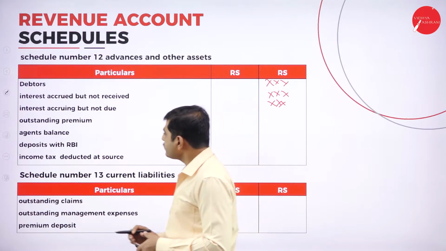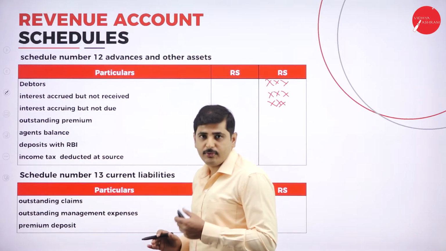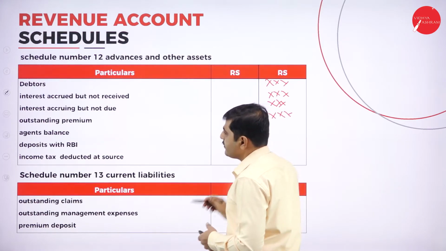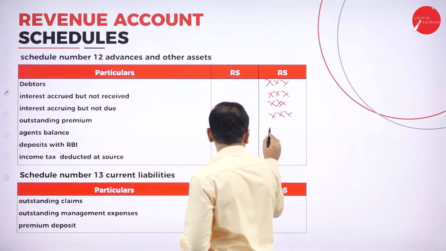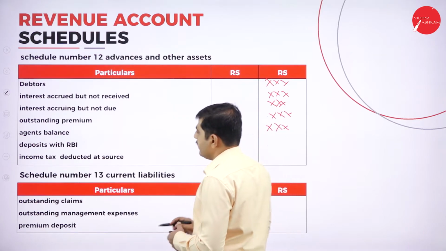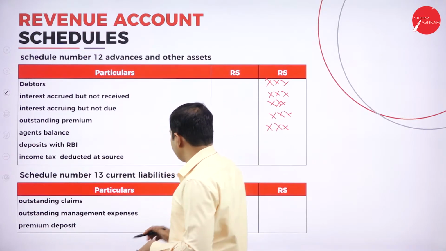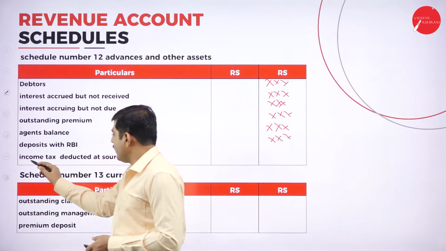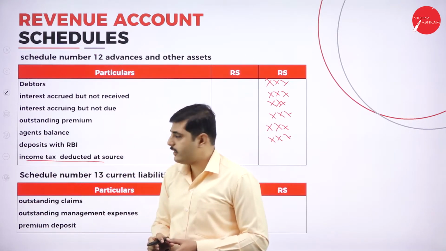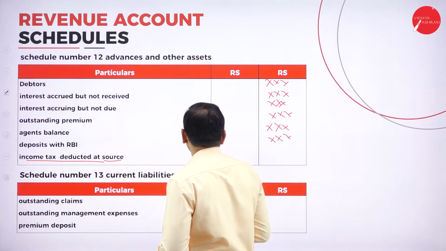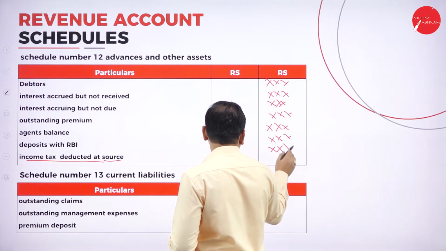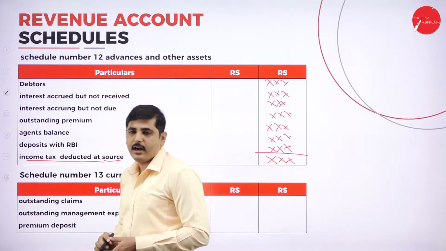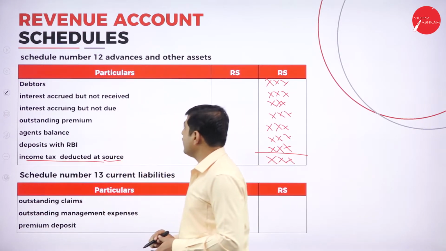Next one, outstanding premium. So if premium not yet received, there is also current assets. Next one, agents balance, there is also current assets. Next one, deposits with RBI, there is also current assets. So if you paid any and also income tax deducted at source, there is also current assets you can add. So total is the schedule number 12, advance and other assets.